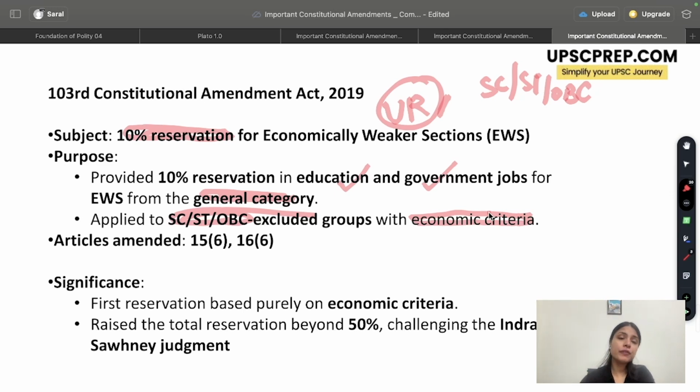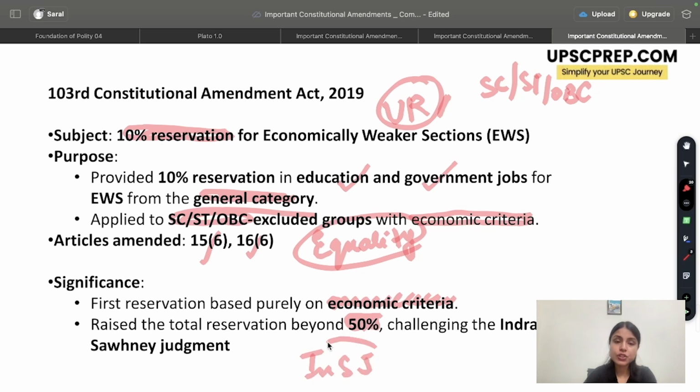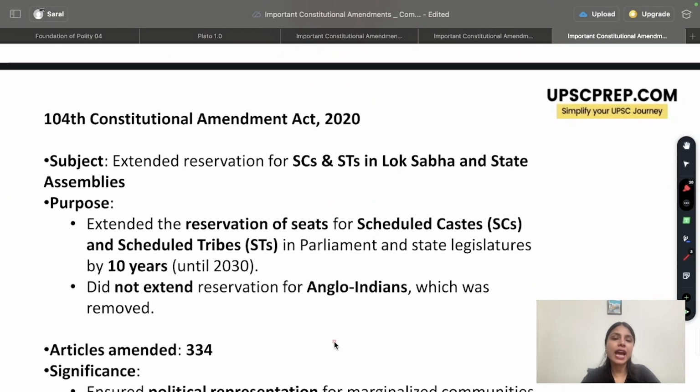For this, Article 15 was amended and Article 16 was amended, which deals with right to equality. So as I told you, this was the first time that reservation was introduced purely on economic criteria, and this also raised questions to the 50% quota that was decided by the Indira Sawhney judgment, in which it was said that the reservation should not exceed the 50% benchmark. However, this was overturned and EWS reservation was considered as absolutely constitutionally valid. So this was about the 103rd Constitutional Amendment Act of 2019.